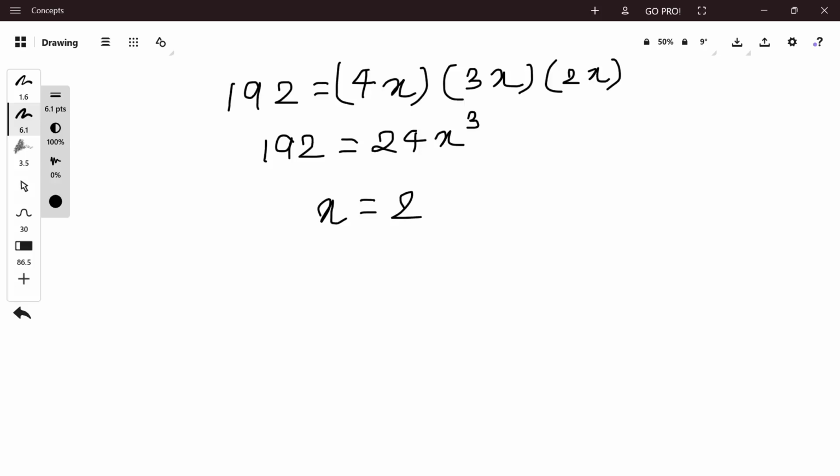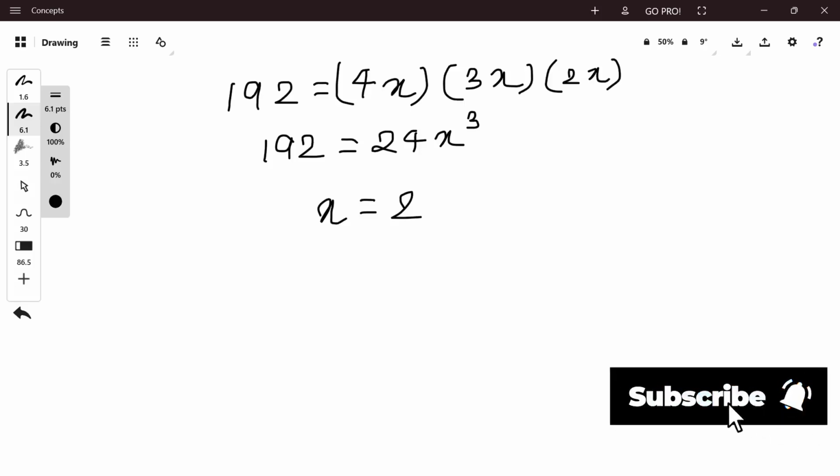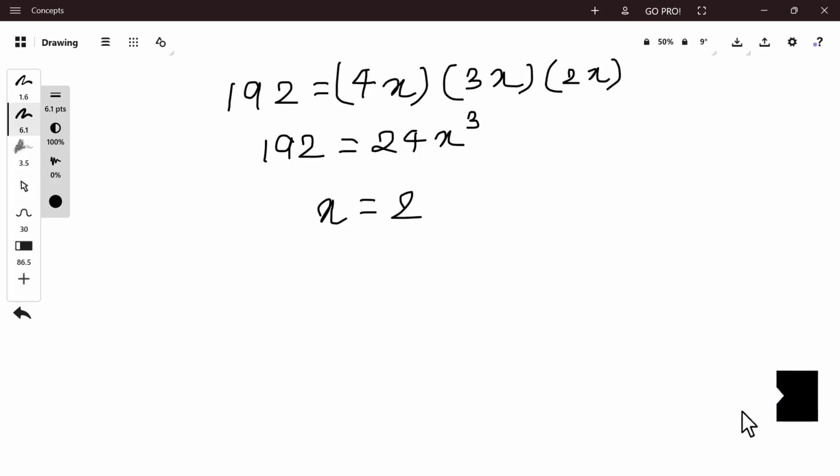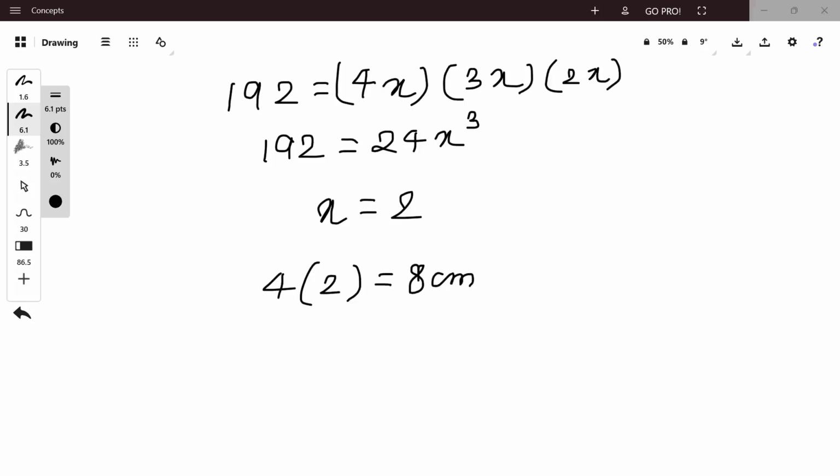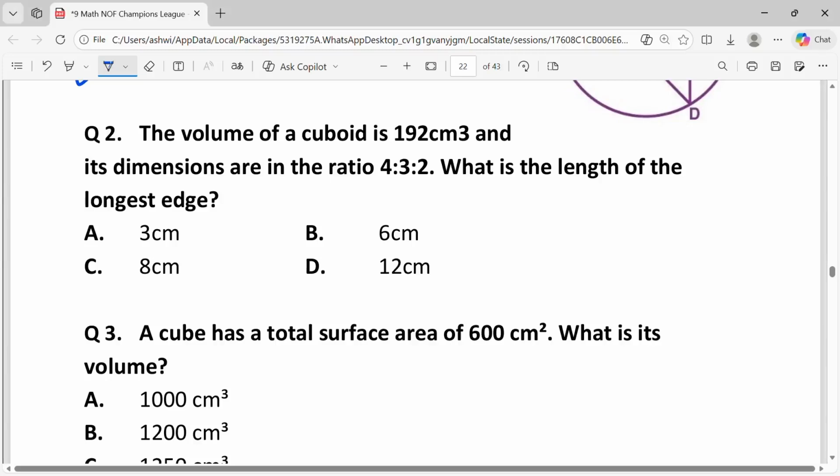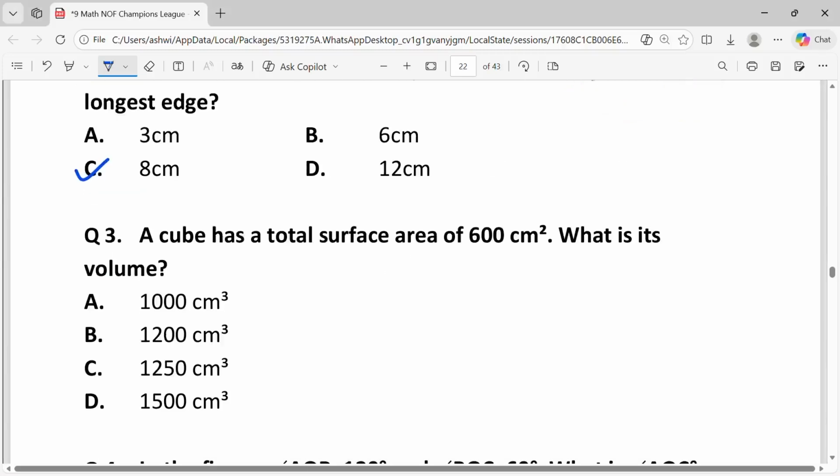The longest edge from 4x, 3x and 2x is 4x. So the length of the longest edge is 4 into 2, that is equal to 8 centimeters. From the given options, the answer is C, 8 centimeters.